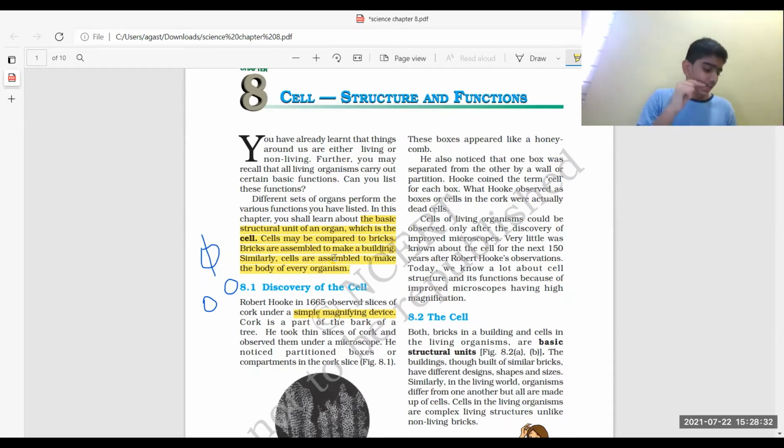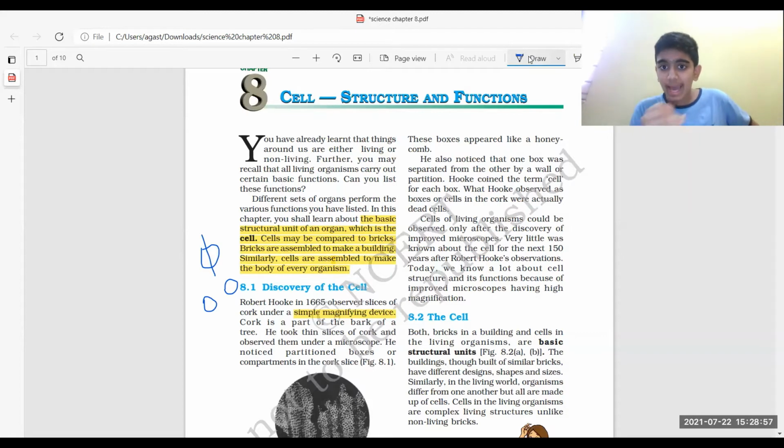He noticed a few partitioned boxes or compartments, something like this. I'm poor at drawing, please don't look at my drawing. Those boxes appeared to him like a honeycomb.